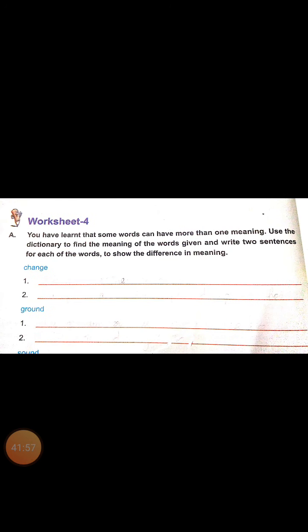Ground, you know, it is a surface of the earth. You can write one meaning. See here, the children like to play in the ground. Clear. The other meaning is, it's a past tense of grind. Grind, past tense, ground. It's another meaning. Grind, to make the grains powder. It's one of the meanings.